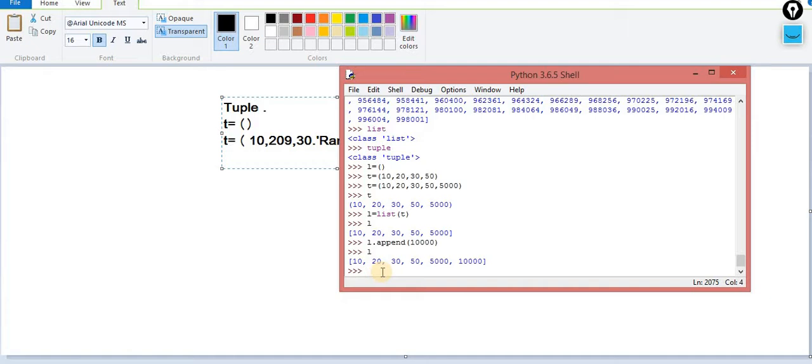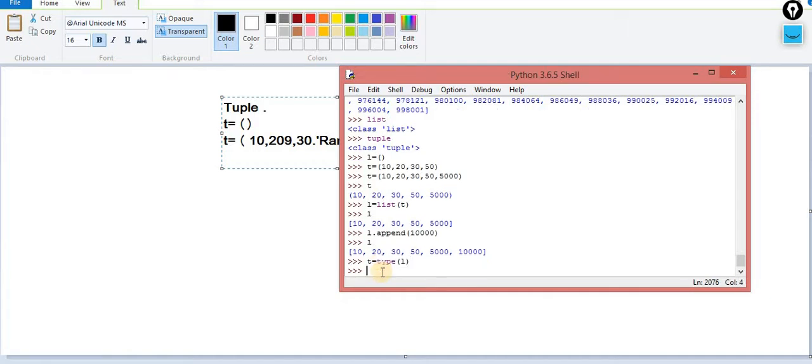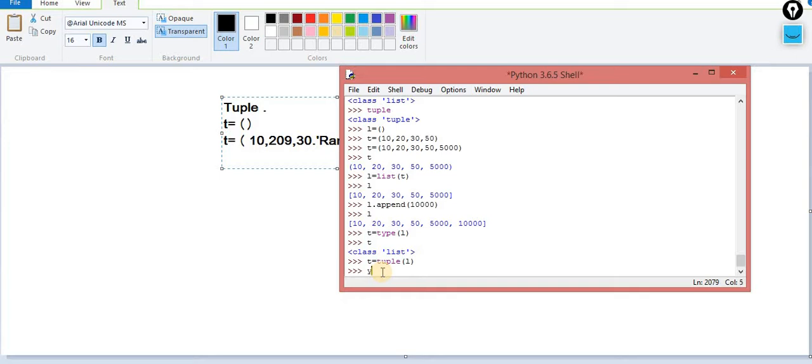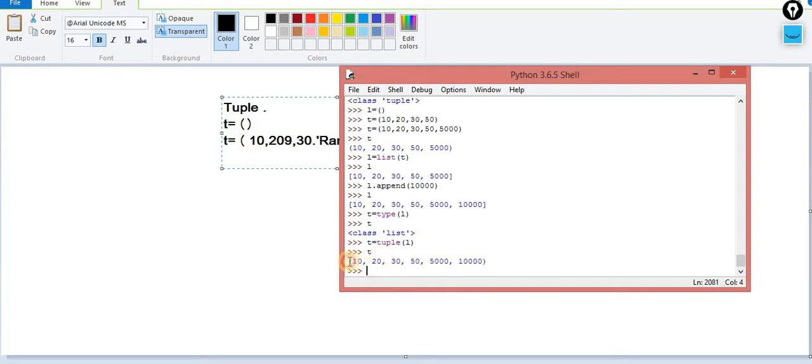Now after processing this, you want to convert it again into the tuple. For that, T is equal to typecasting, tuple of L. Now it becomes a tuple again. You can check the parentheses. So this is another way.